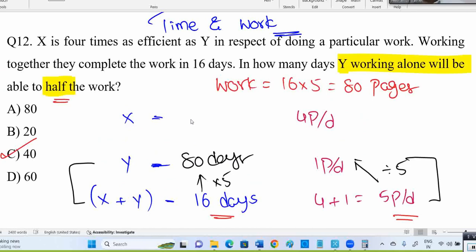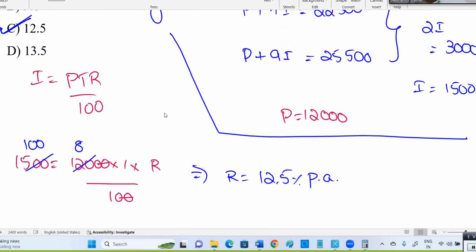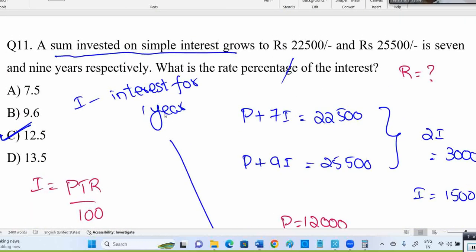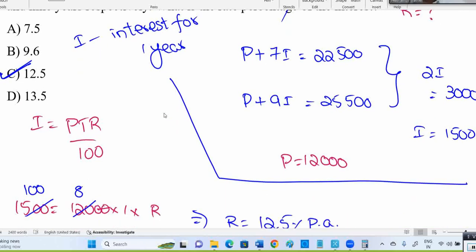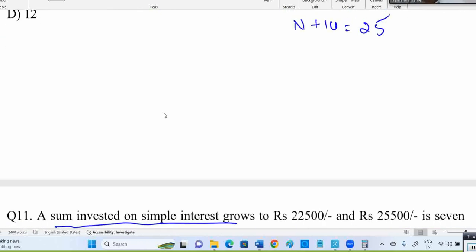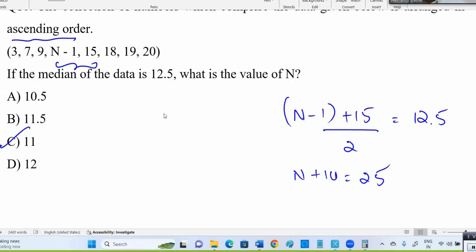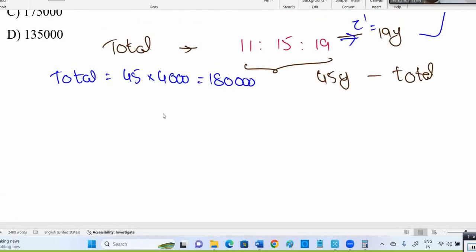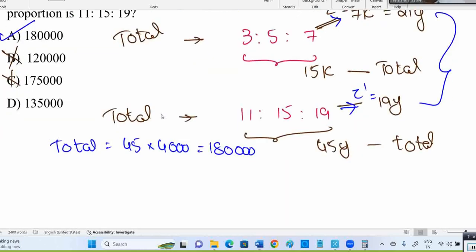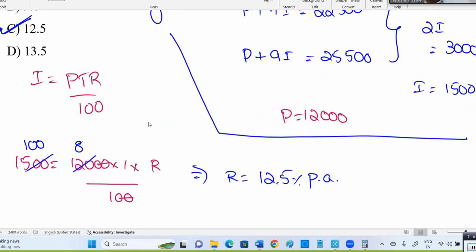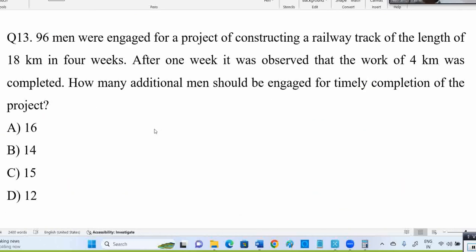So this is a time and work related question. More efficiency, less time taken, using that way solve. And this is rate of interest. Simple interest concept. They're asking regarding rate of interest. Median. I hope you got the idea. Ratios, right? So fine. Let's see about the next one.